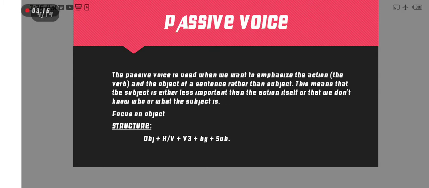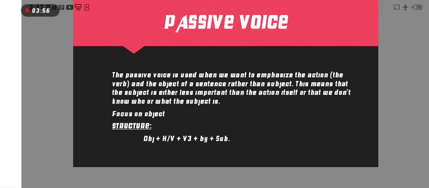Now another thing: passive voice. What is passive voice? The passive voice is used when we want to emphasize the action and the object of the sentence rather than the subject. We discuss the action as well. We focus on the object. In this sentence we are making the object the hero of the sentence, giving importance to the object.